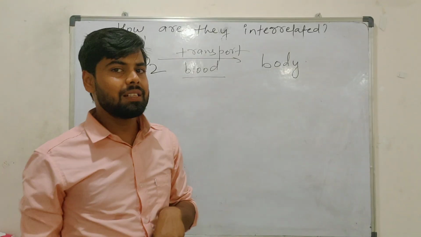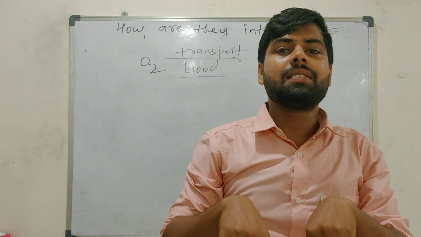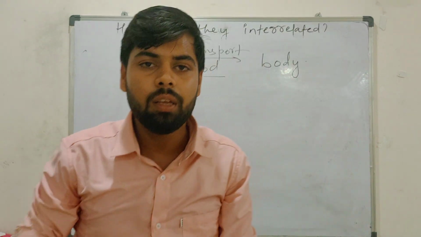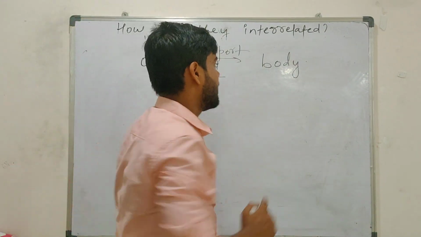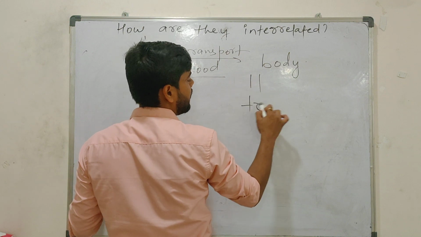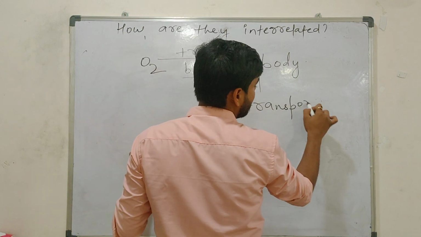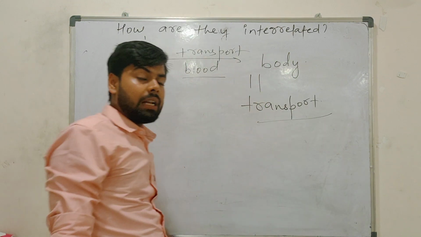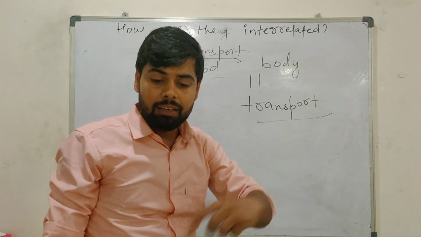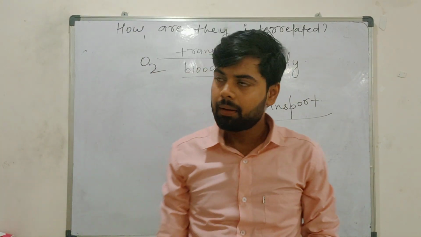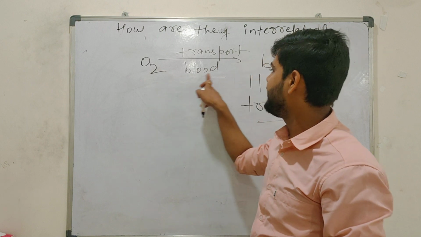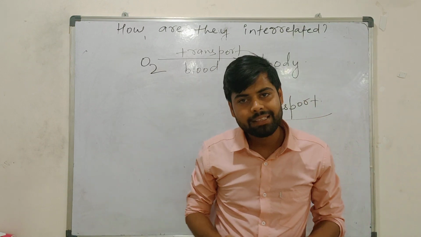And inside the body, what is there? From outside, oxygen came inside now. It will go to all parts of the body. How will it go? With the help of blood. So this is what we call transportation. So see, did you understand how all these activities are interlinked to each other or not? Tell me. Is it clear to you?